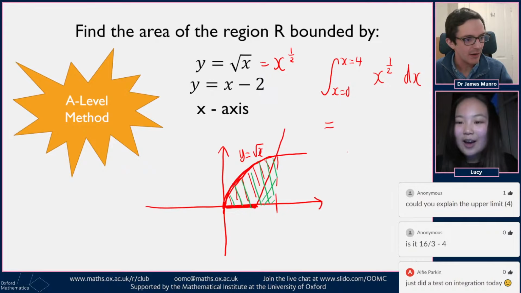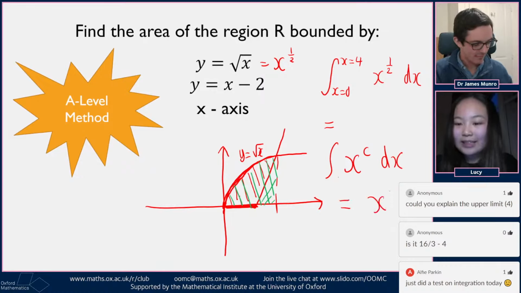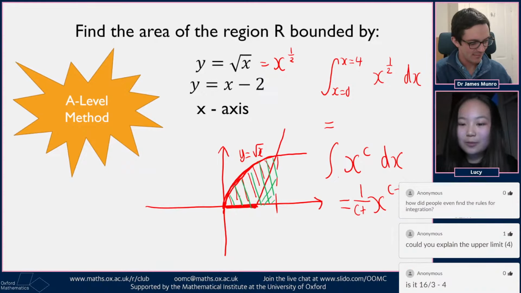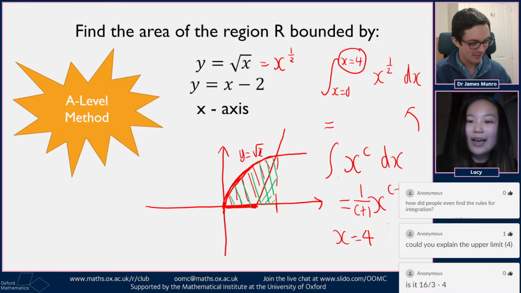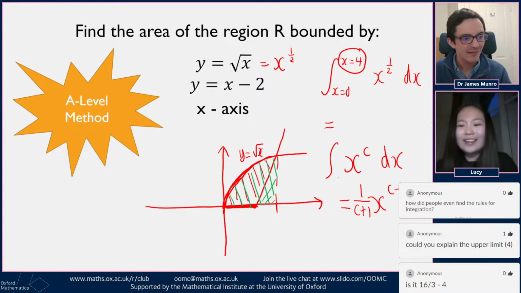Okay, no, don't worry. So x to the power of c, if we integrate that, we add 1 to the c, so x to the power of c plus 1, and then we divide by it, so 1 over c plus 1. So if you can have a go at this, and then if we add the limits, we basically substitute in when x is equal to 4, because that's the upper one, and then we minus when x is equal to 0. So maybe let chat have a go at working that out and see what they get.